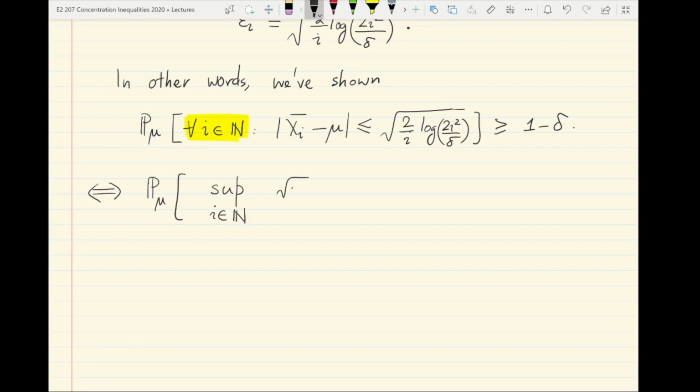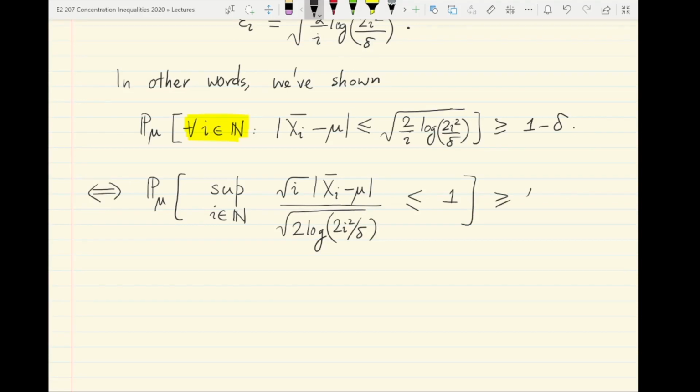It says that the supremum over all positive integers i of square root i times x bar i minus mu divided by square root of 2 log 2 i square by delta is less than or equal to 1. This entire event has a probability of at least 1 minus delta.